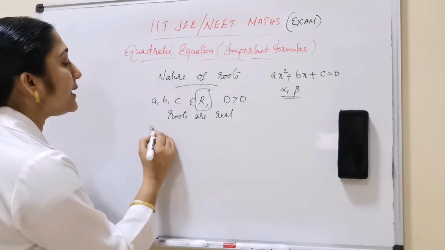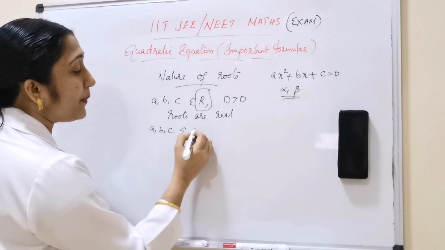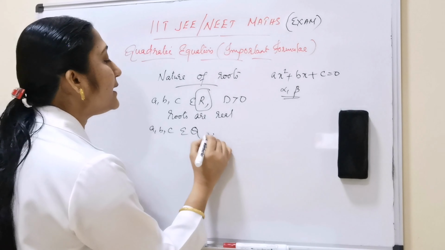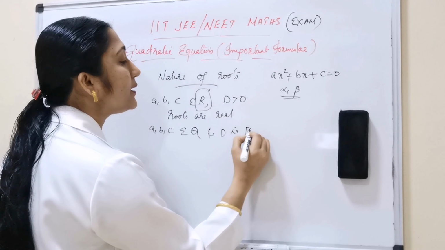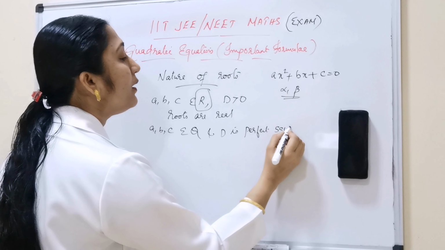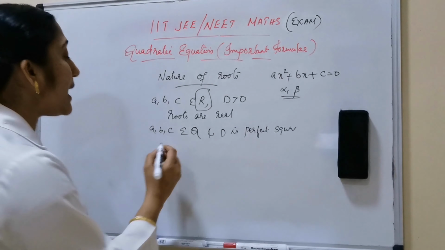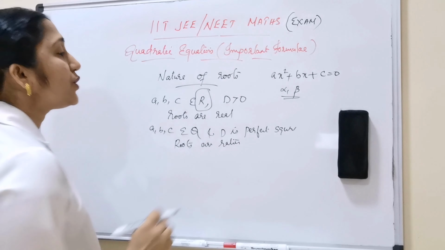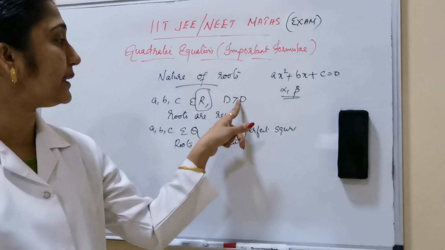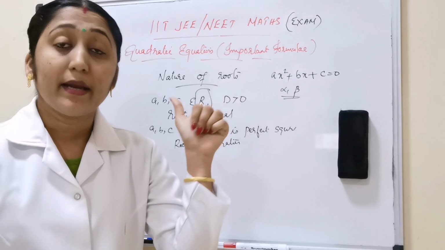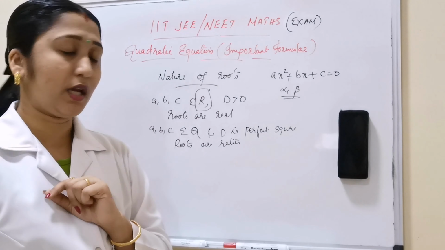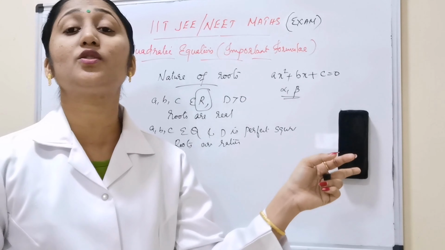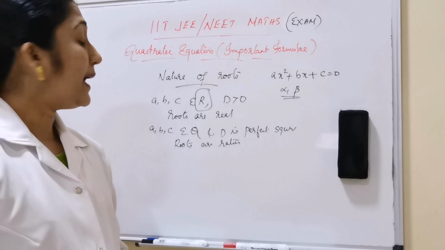If a, b, c are elements of Q, Q is the rational numbers, and D is a perfect square, then roots are rational. So here two conditions: if a, b, c are real numbers and D is greater than 0, then roots are real. If a, b, c are rational numbers and D is a perfect square, the roots are rational.